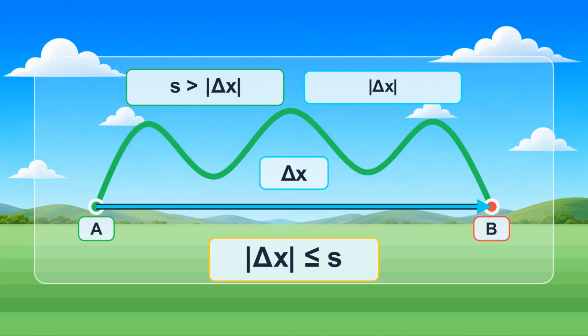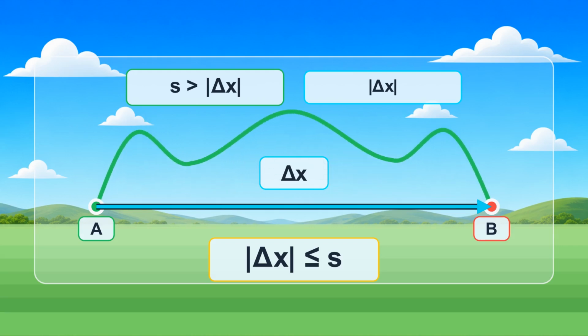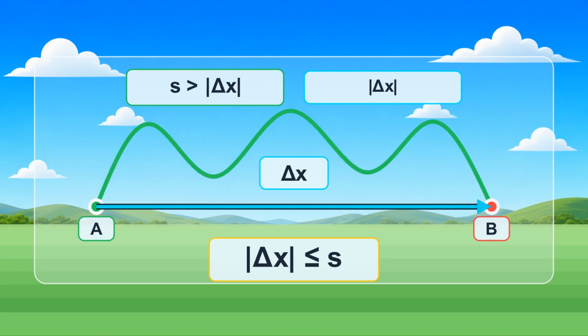Suppose an object starts at point A and finishes at point B. It can travel directly from A to B, or it can follow a longer, curved route. The straight line arrow from A to B represents displacement. The length of that arrow is the magnitude of displacement. The total length of the actual route is the distance traveled. The actual route cannot be shorter than the straight line connecting its endpoints. Therefore, the magnitude of displacement is less than or equal to distance traveled.